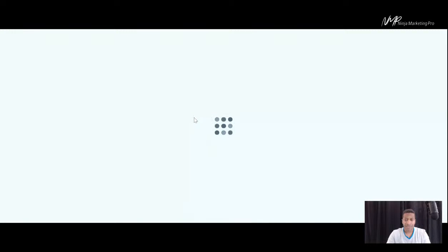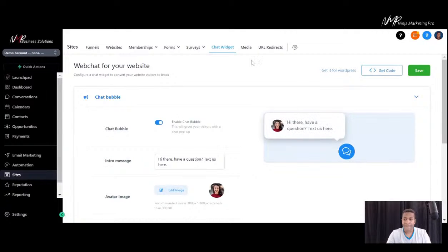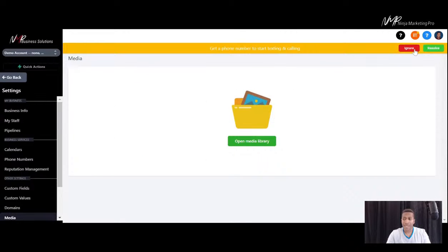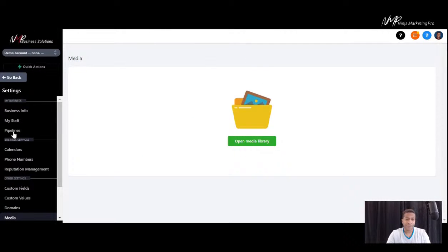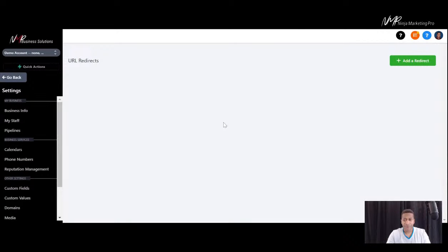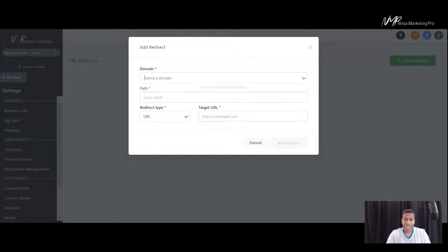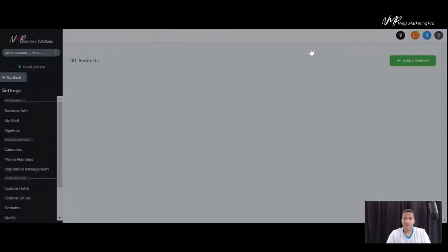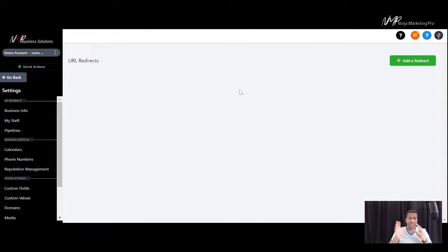And what's next on my list? We have the media section to keep all your files, and URL redirects. This is very, very powerful. Let's say this is a demo account. You have a domain here, and you want to redirect a certain link to another page or a funnel or a video. You can do that here, so it stays with your branding. I'm not just using a Bitly account or some others out there. You have your own branding for your links.